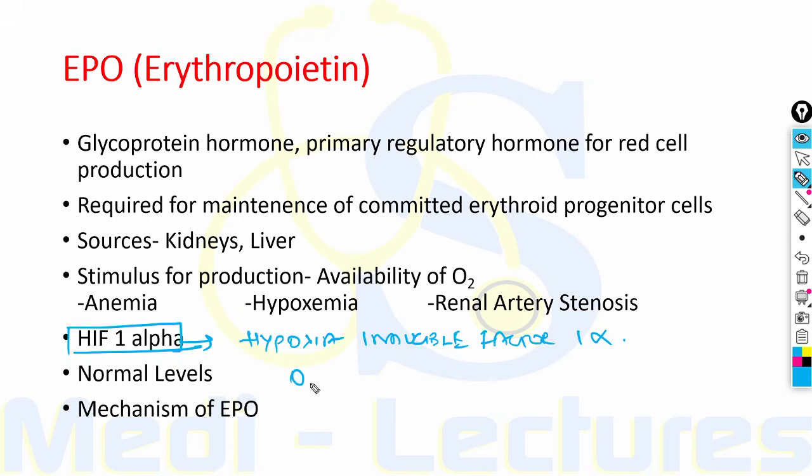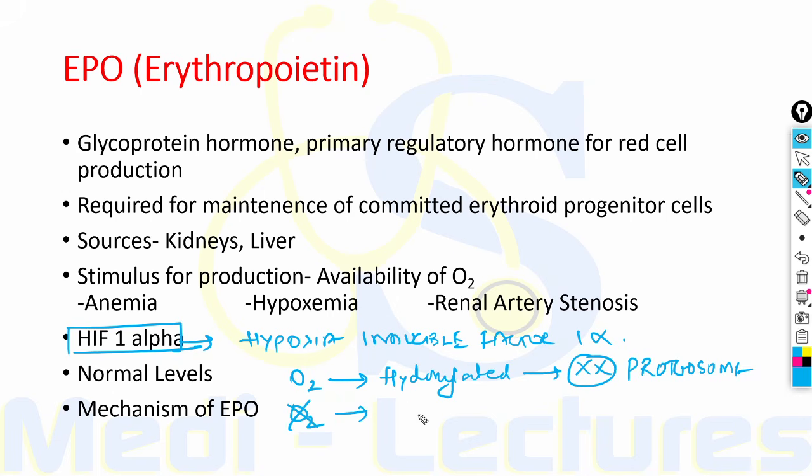What happens is when there is enough O2, that is in the presence of O2, this HIF alpha is hydroxylated and it is degraded via the proteasome pathway. But in the absence of oxygen, it is not hydroxylated and it upregulates the EPO expression. So this is the mechanism of how EPO is expressed in the absence of oxygen.